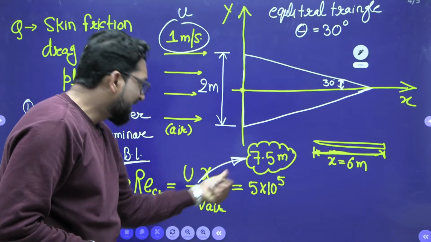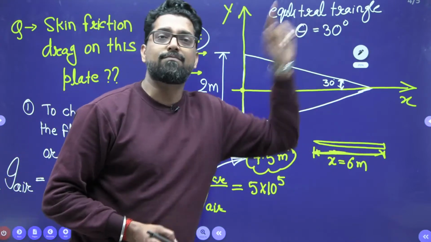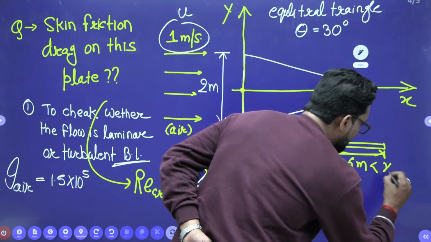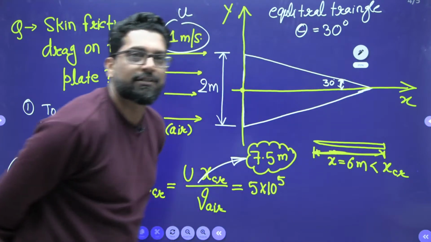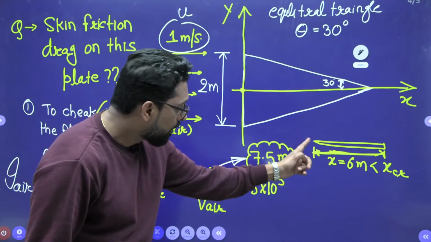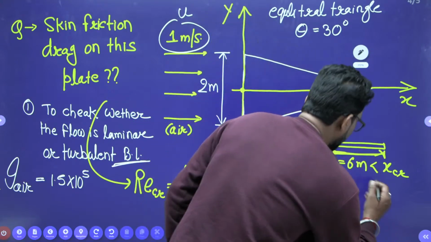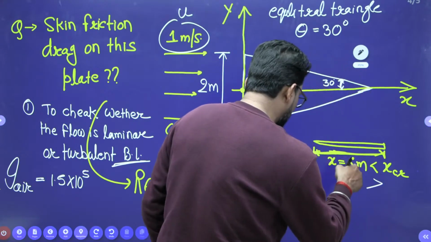Now, your critical length is 7.5 meter. That means this length is less than x_cr. So what is the assumption? The assumption is that over the plate, the fluid is laminar.